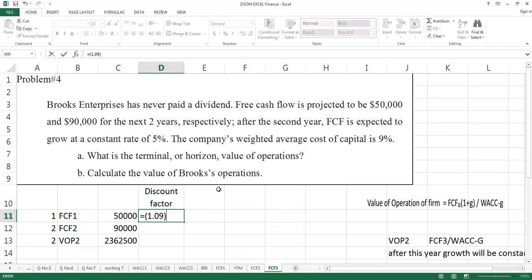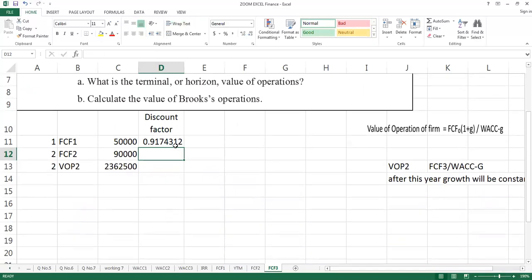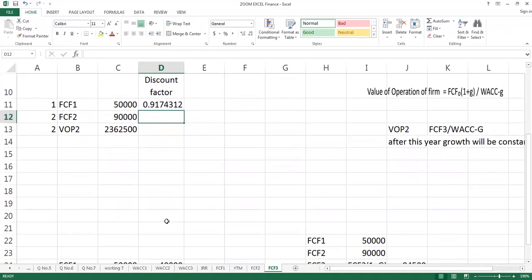So student, it might look very difficult on Excel, but if you check it on your simple present value formula, just reminding you that present value is equal to future value times (1 plus r) to the power minus n.